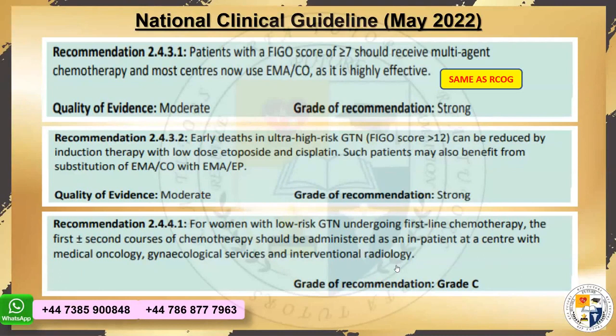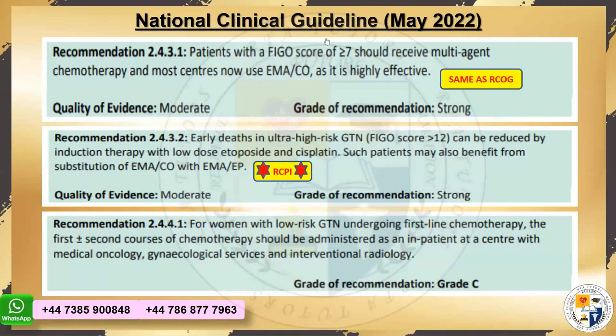Do people understand? They have made another category of ultra high risk gestational trophoblastic neoplasia, which is specifically in our RCPI guideline. Are you all with me on this? Did you understand that? What difference does it make? They tell us an additional high category where we need to add additional chemotherapy, etoposide and cisplatin, right? And they say that even if it's a low-risk gestational trophoblastic neoplasia and you have started the first-time chemotherapy, the first and the second course of the chemotherapy has to be inpatient.